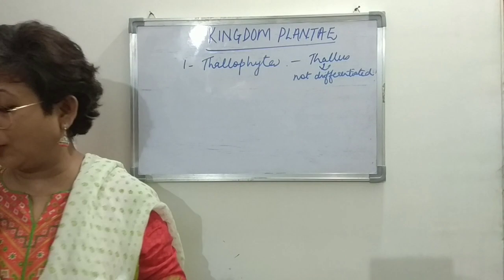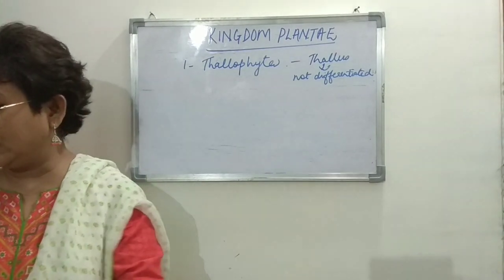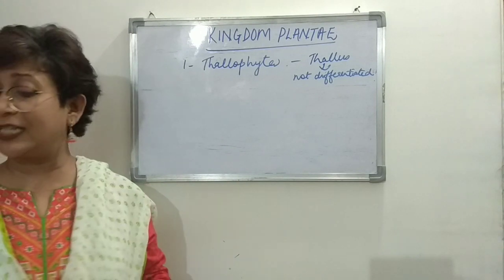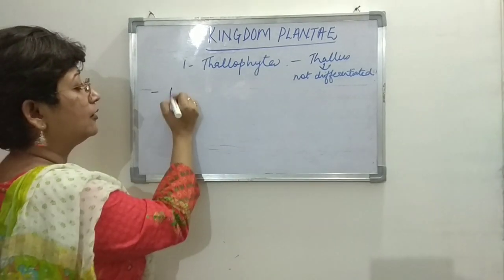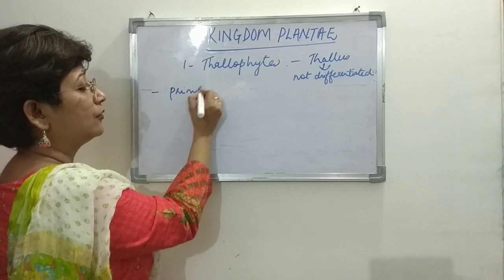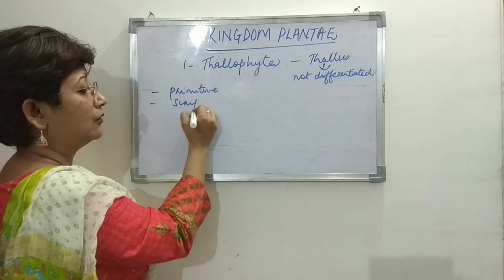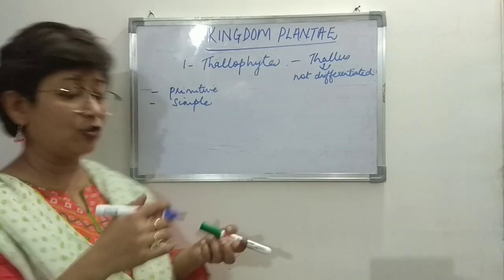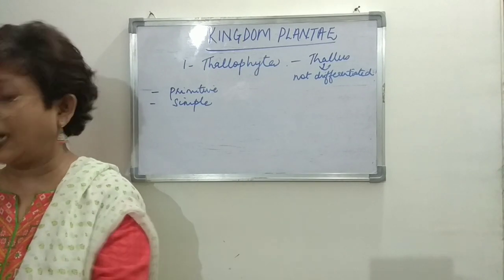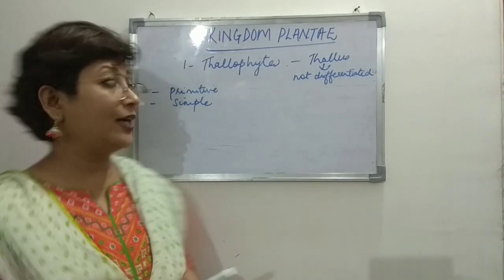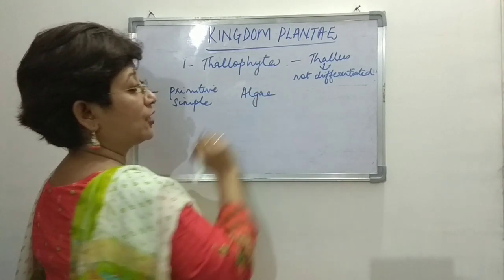They commonly include all the primitive and simple body designs. So they are primitive in nature and have a simple structure, obviously, since the body is not differentiated into root, stems and leaves. All algae belong to this group.